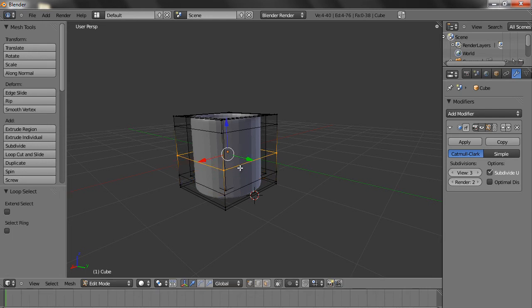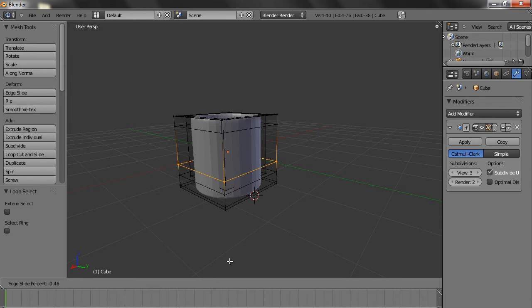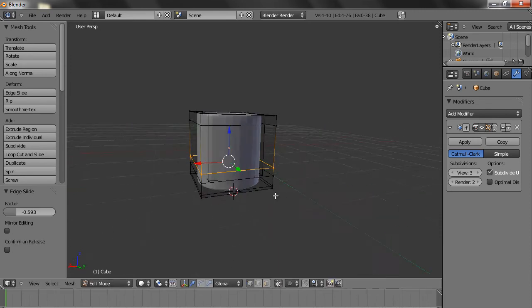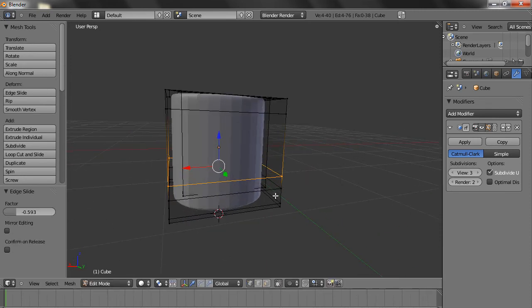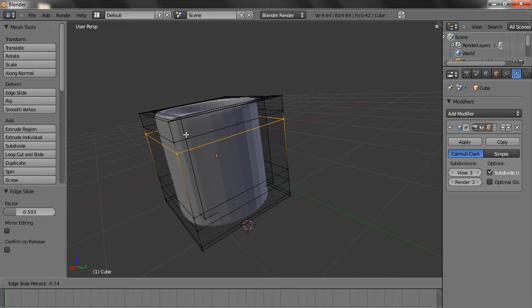I can select this loop by holding the Alt key and right clicking it, and I can press Ctrl E and click edge slide and slide it down more. Okay, and I can create one more edge loop and bring it here.